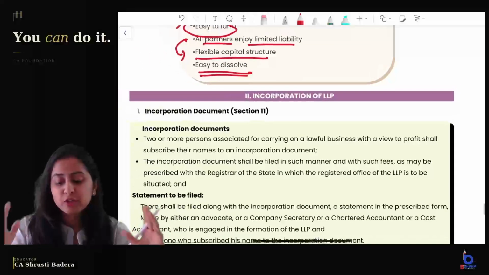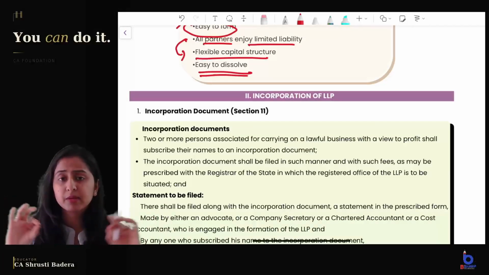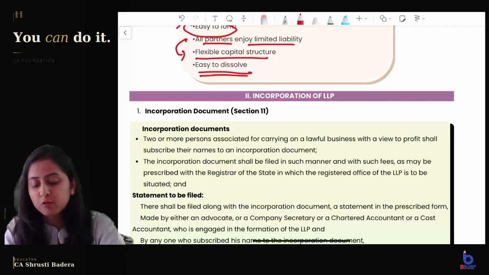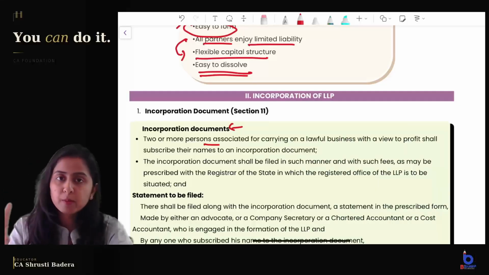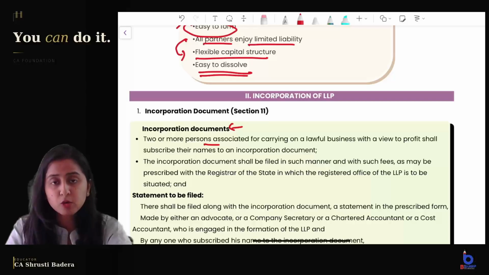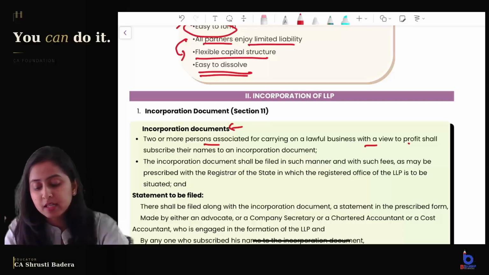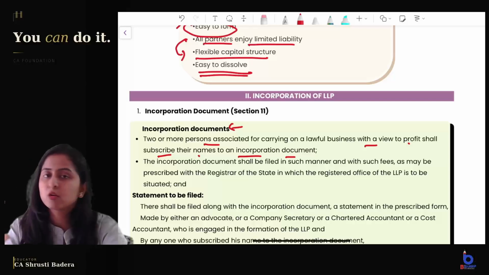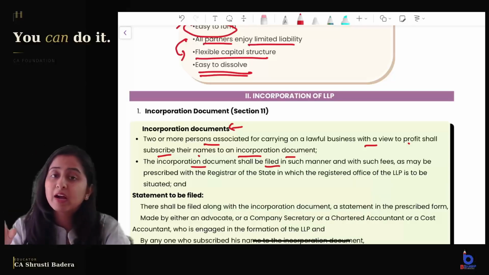Coming to the procedure of incorporation of LLP, we will make it very easy. This theory will be easy for you. Firstly, what are the incorporation documents? So two or more persons who want to form a lawful business LLP, who want to do a lawful business with a view to earn profit, they shall subscribe their names to an incorporation document, and this incorporation document shall be filed with the registrar.